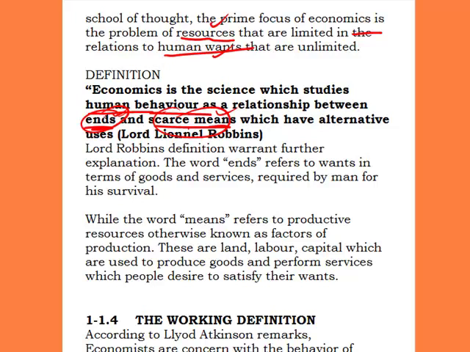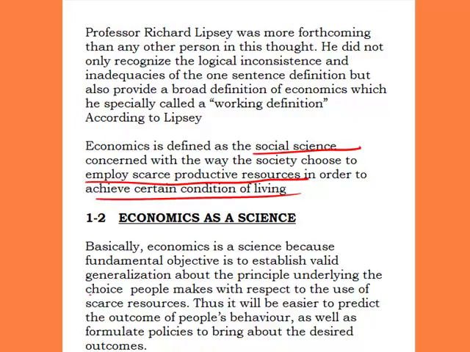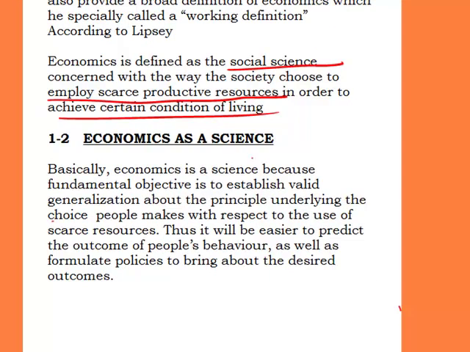As it relates to their ends, which are numerous ones, and their scarce means, which are the limited resources used in satisfying those ends. So the relationship between the two, as it relates to the behavior of human beings, is the premise of what economics is, as provided by Lionel Robbins. As we move on, we'll still talk more on this concept, on this definition by Lionel Robbins.